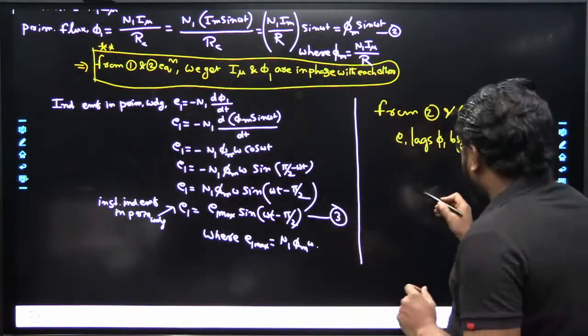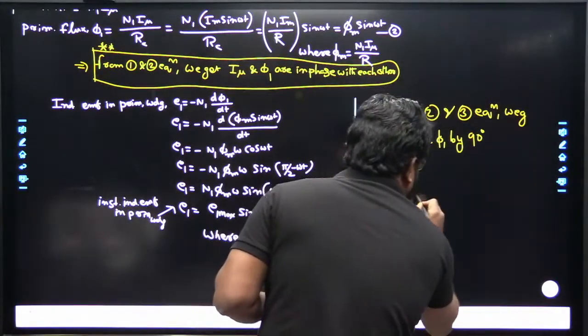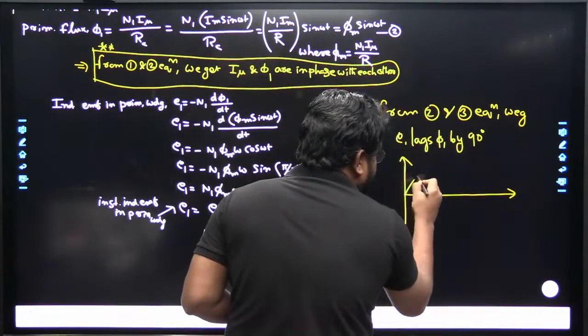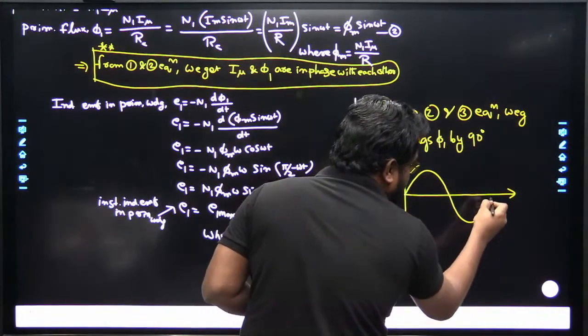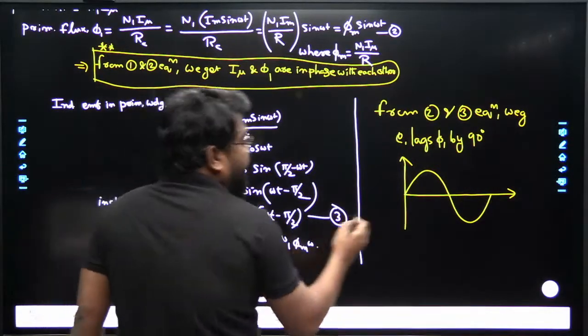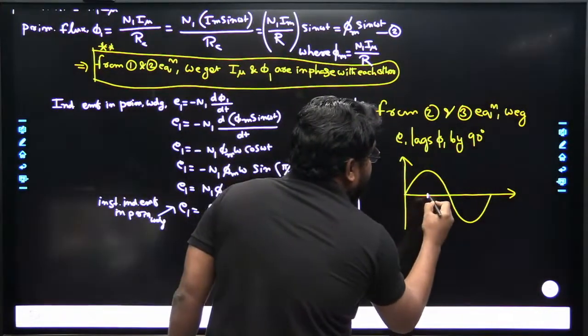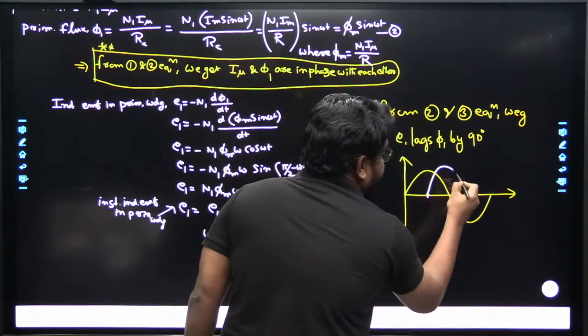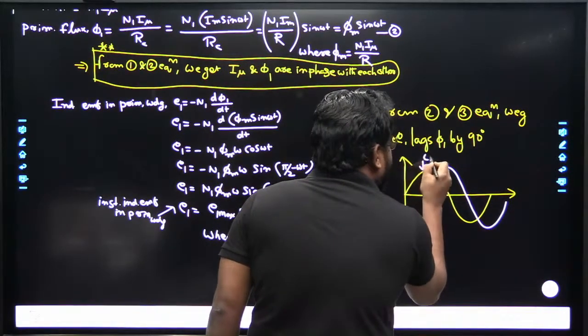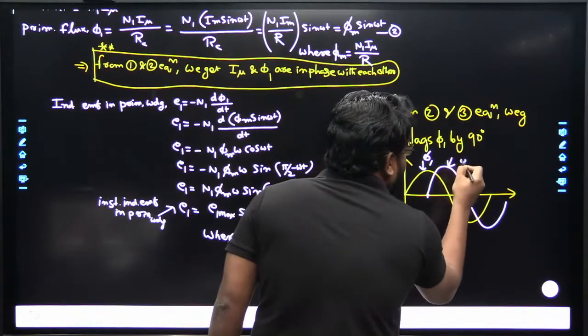Clear? So initially flux is produced at some instant, and after a 90 degree time delay, the EMF is induced in the primary. This one is phi 1 and this is V1.